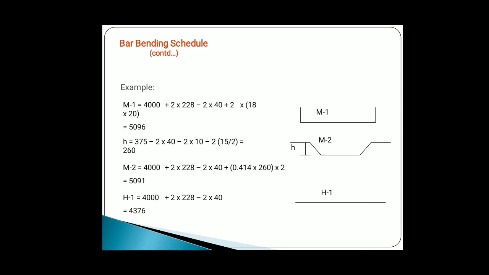Then the second, M2, is the bar alternate on both sides. For the alternate bar, we take the main steel plus both side hooks minus the extra length, which is equal to 2 into 0.414, that means 0.42 rounded up, into D. This way we calculate the total bar length.